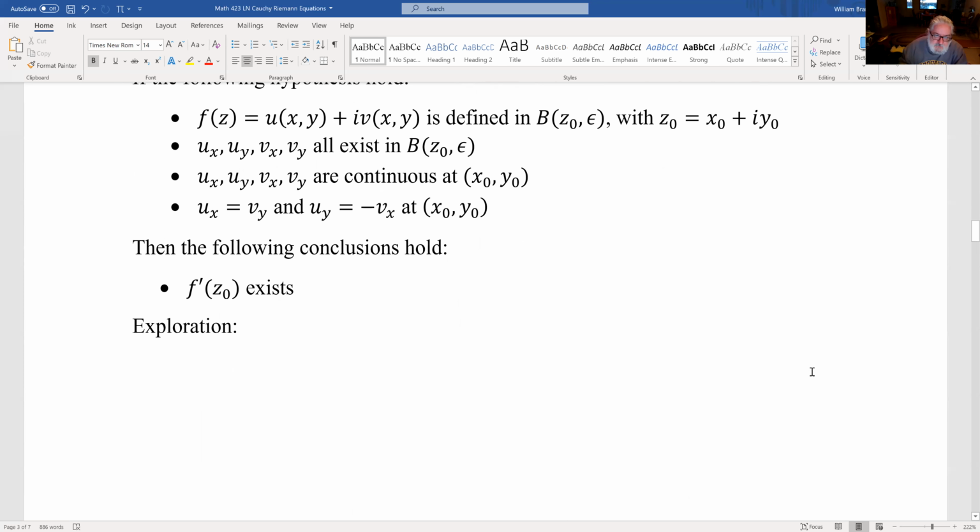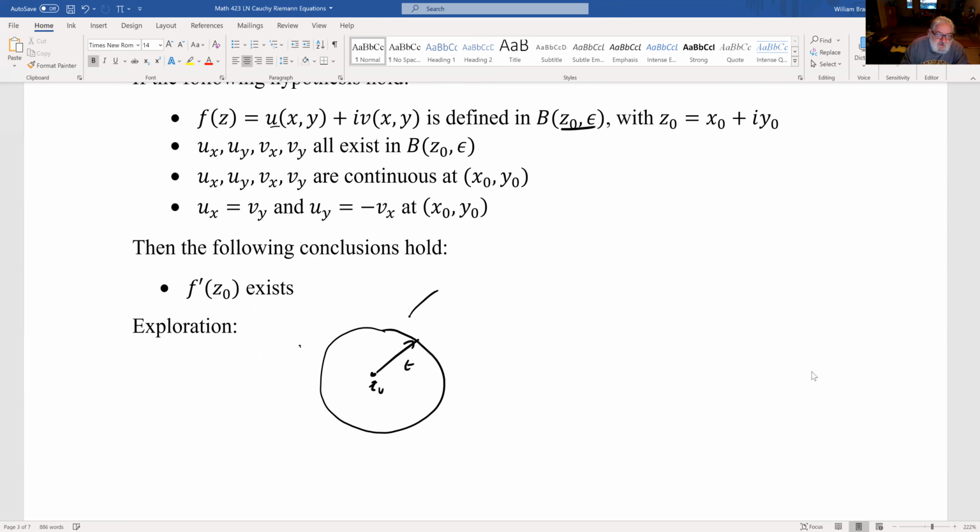So what we've got here is a more complicated statement, in that we're saying that my function is defined not just at a point, z0, but on an entire ball of radius epsilon centered at z0.